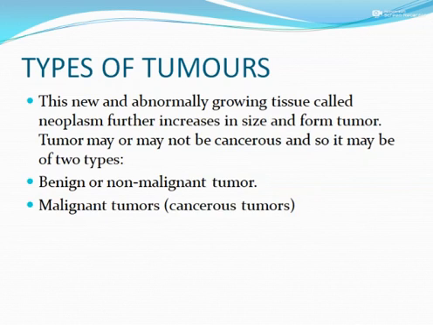Let us look at the difference between the two. Out of these two, one is of limited growth and the other one is of unlimited growth. Let us go on with the benign or non-malignant tumor. That means the first one is non-cancerous and it is not that dangerous. While the malignant tumor is the cancerous one and it is very dangerous and it may spread from one organ to other tissues.